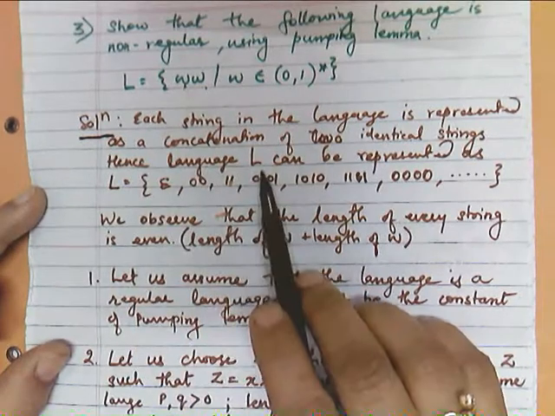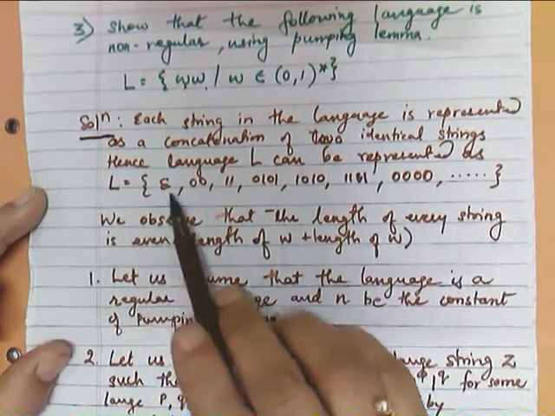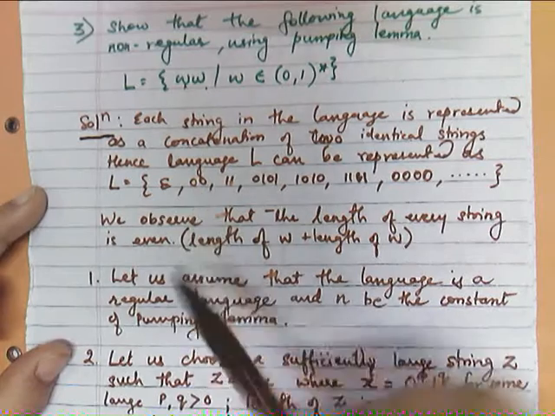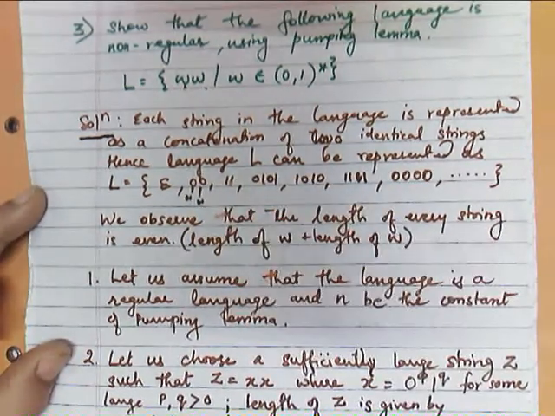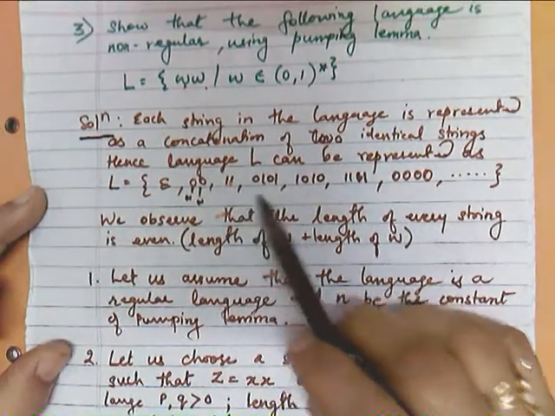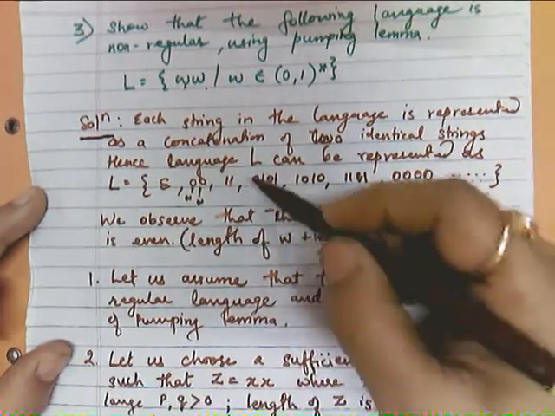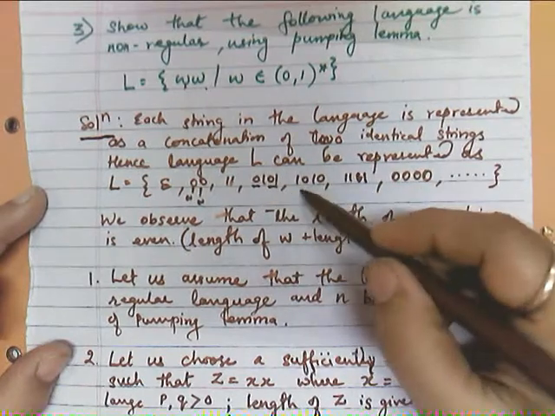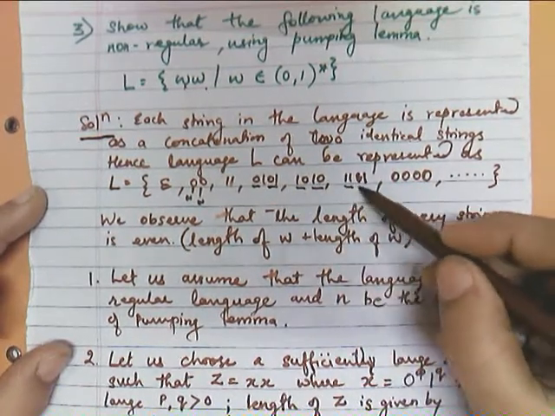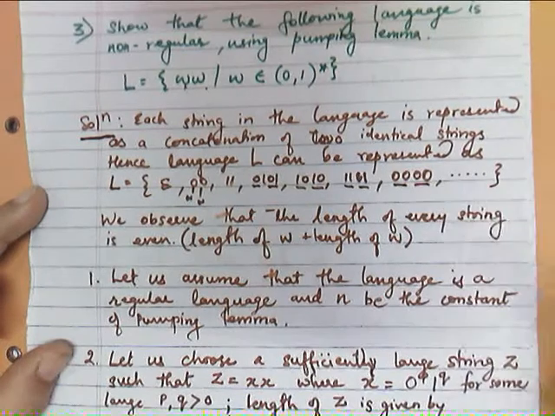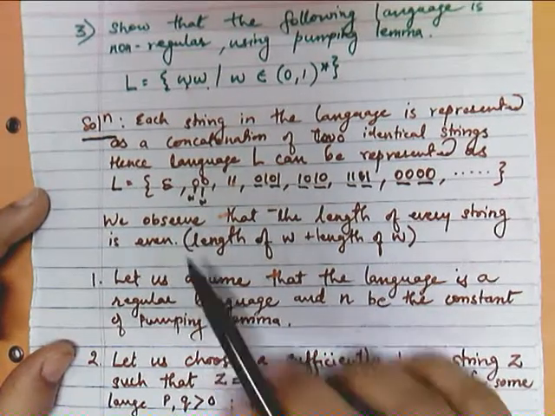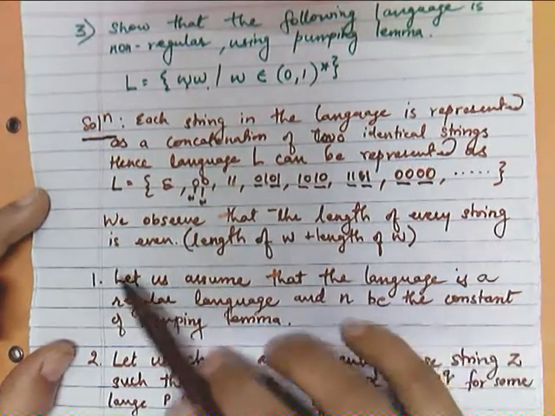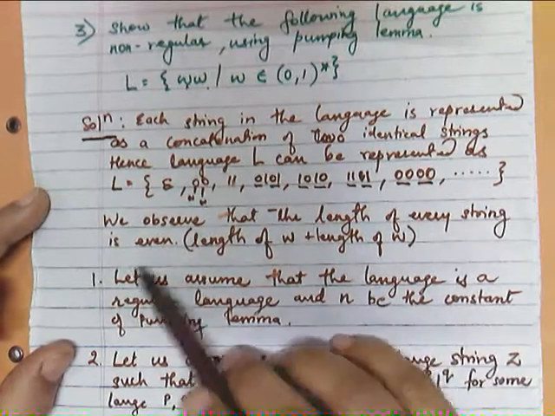Hence language L can be represented as L equal to empty string, 00, and so on. This is your first w, and this is again acting as another w. So 0011, 01010101, 0101 1010 1111, 0000. Any combination of 1 and 0 should come in pairs, so we observe that the length of every string in the language is even.